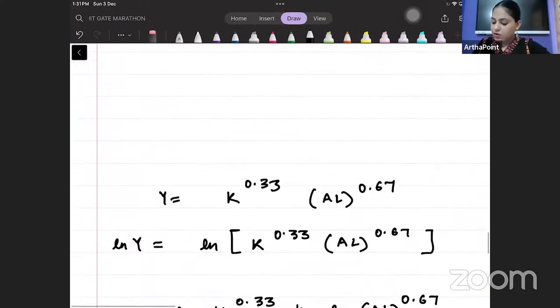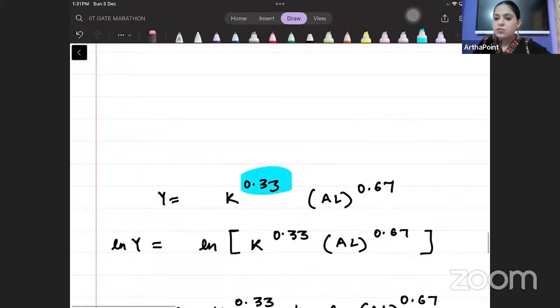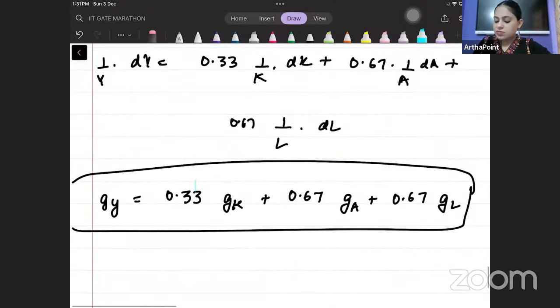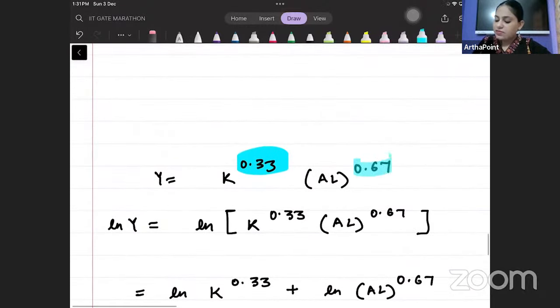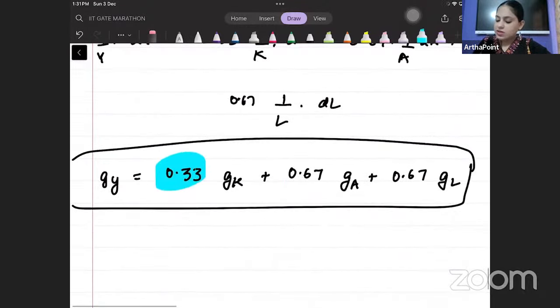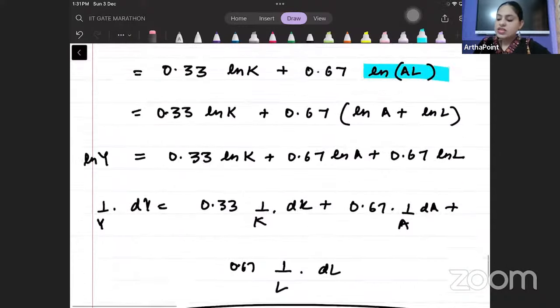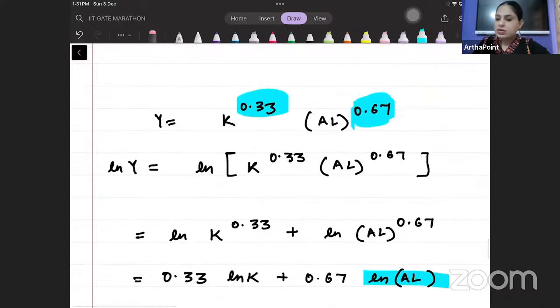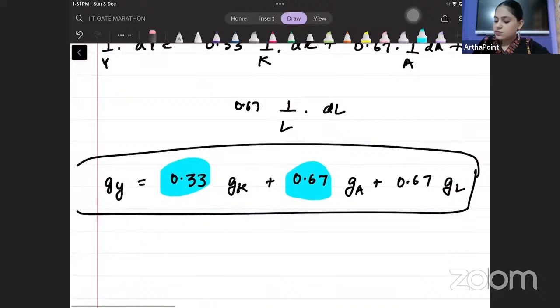So see the power of k. Yes beta, it came here. See the power of a. Yes beta, it came here. See the power of L. It came here. I have to remember this. We should know this as it is.